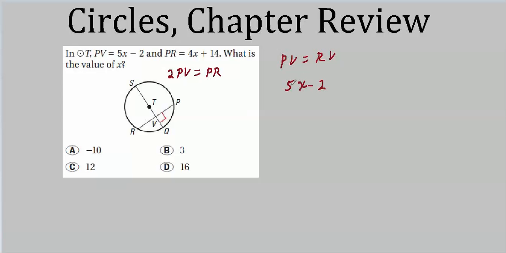Which means, since 5x minus 2 is PV, I can multiply it by 2 and set it equal to the whole thing, which is 4x plus 14.